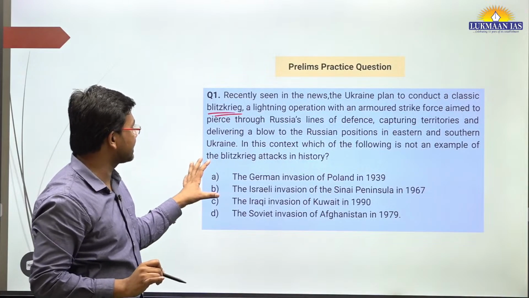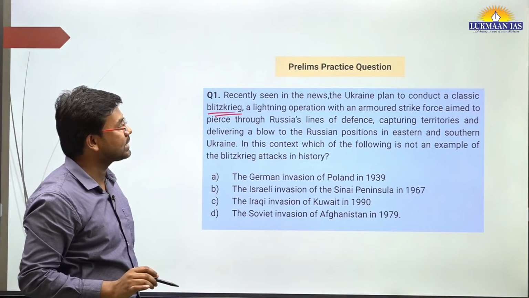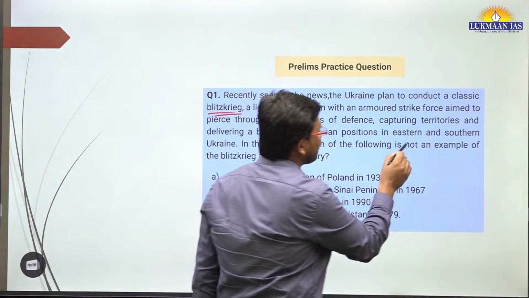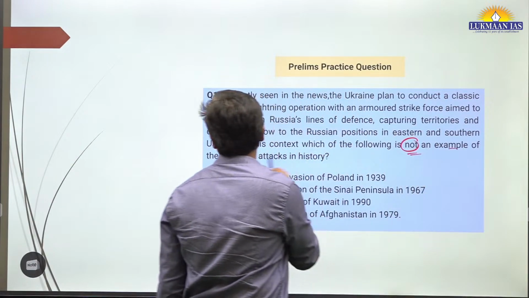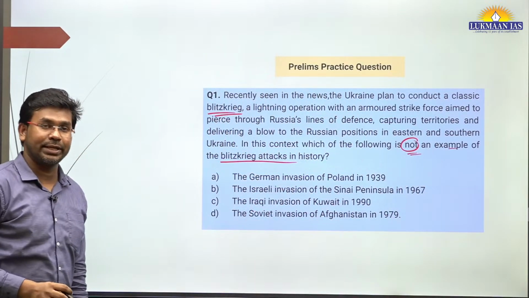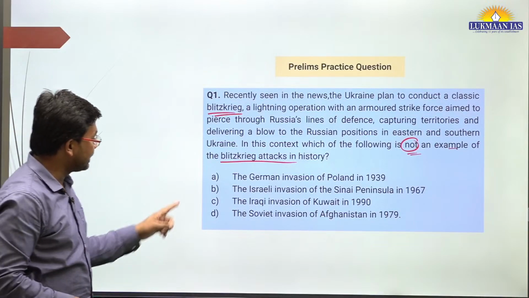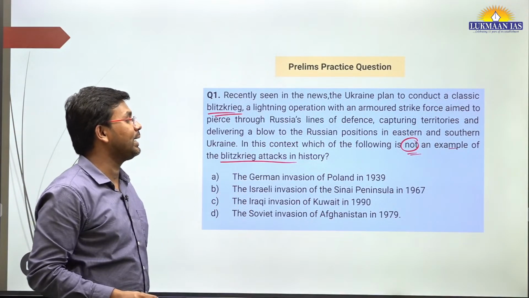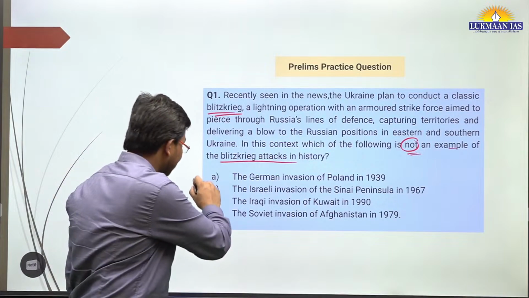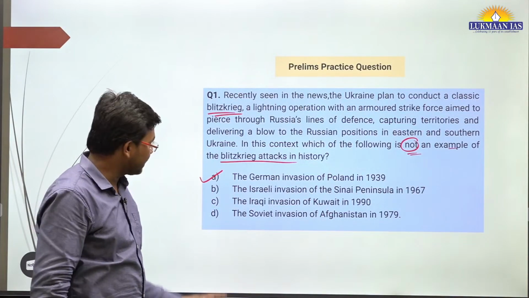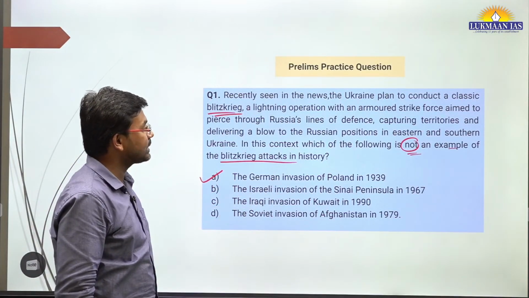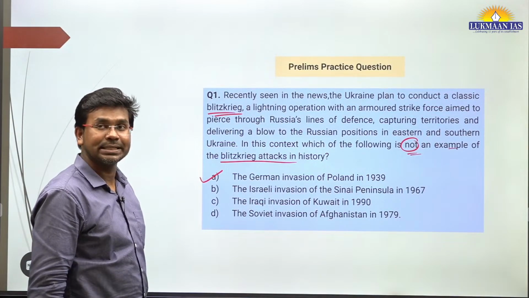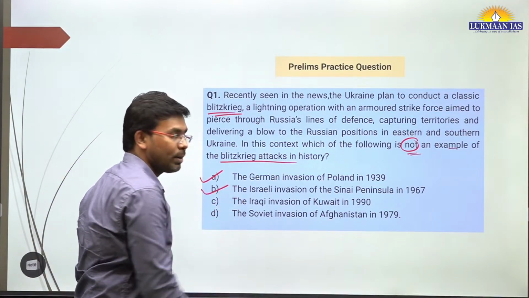And now in this question they are asking, in this context, which of the following is not an example of the blitzkrieg attacks in history? One of the options is the German invasion of Poland in 1939. This is a blitzkrieg attack. Second, the Israeli invasion of Sinai Peninsula in 1967. This is also a blitzkrieg attack.